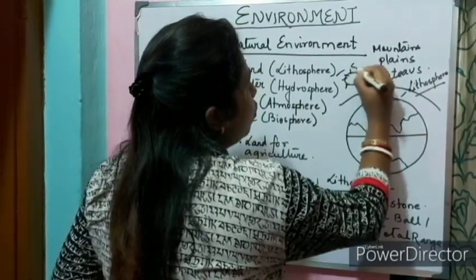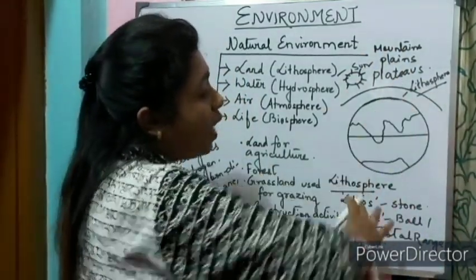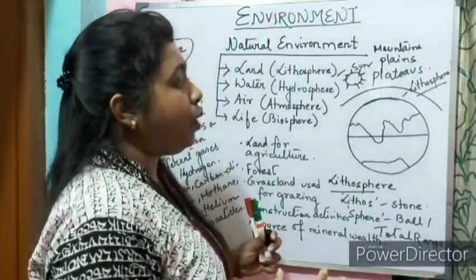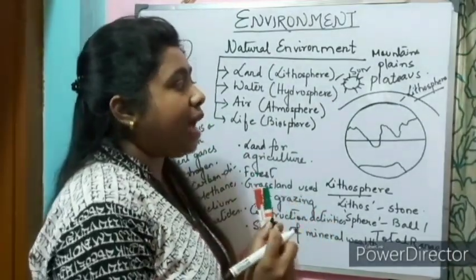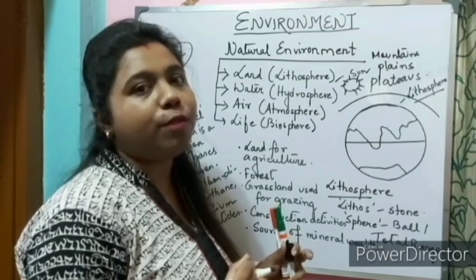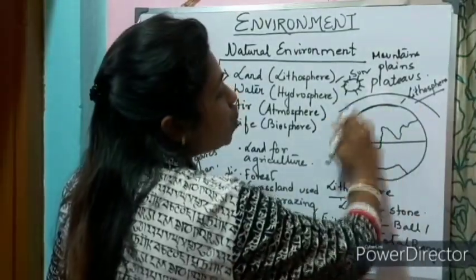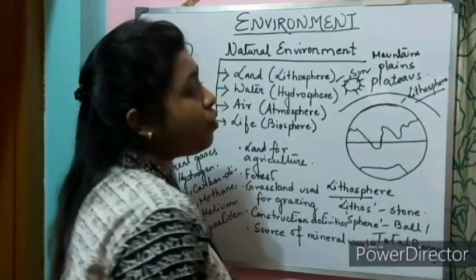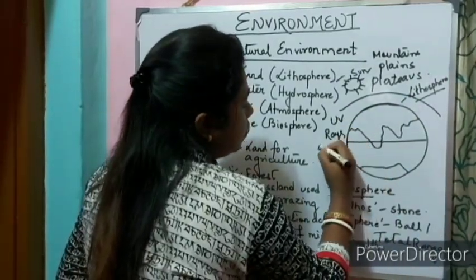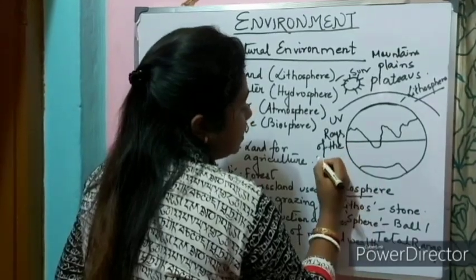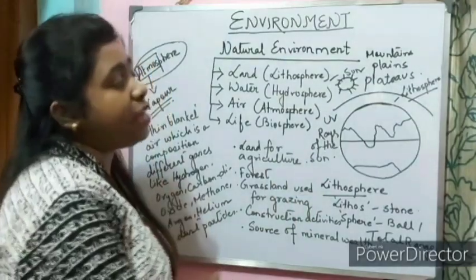If there were no atmosphere, then our earth would have been a place where people couldn't live, because in the daytime it would be very hot and in the night it would be very cold. So it protects us from the scorching heat of the sun. It protects us from the UV rays of the sun. Do you know UV rays can cause skin cancer? So it protects us from the UV rays of the sun.